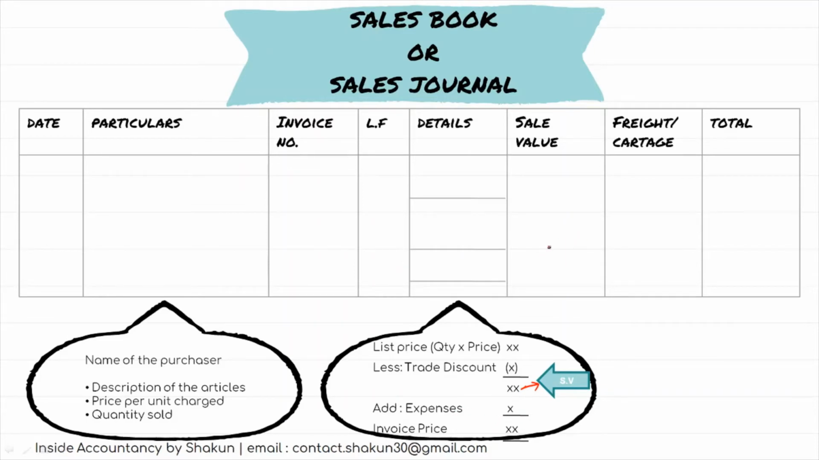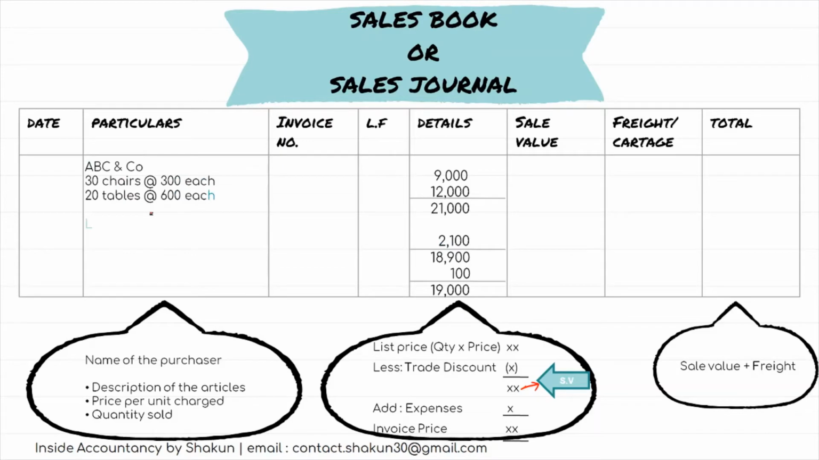Okay, so let's take a random transaction here. I've just taken an example here. So the name of the purchaser or the name of the customer is first mentioned, followed by the details in terms of quantity and price. Then the amounts, the quantity into price gives us the total list price. The total list price is 21,200, on which trade discount has been calculated as 2,100. Then the freight has been added here, giving us the total value of 19,000.